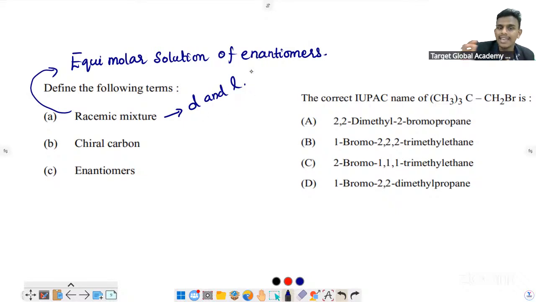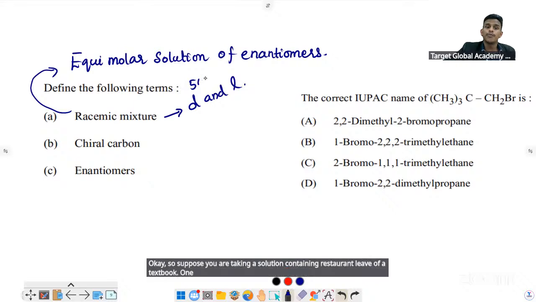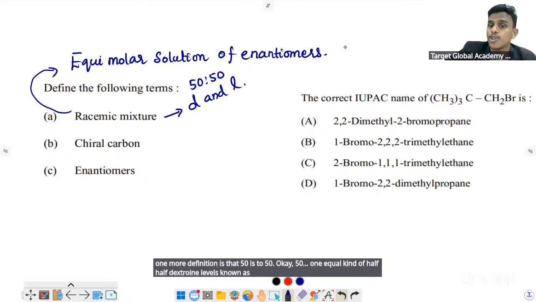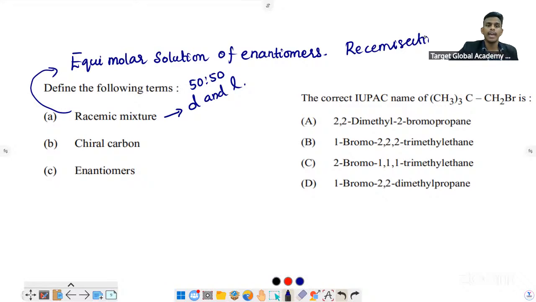So suppose you are taking a solution containing dextro and levo. In the textbook, one more definition is that 50 to 50, equal, half dextro and levo is known as racemic mixture, also known as racemization. Okay, racemization or racemic mixture.